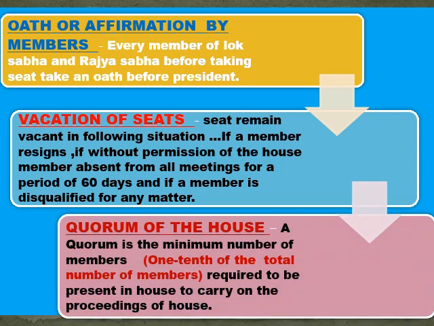Now what is the quorum of the house? That is a very important term, quorum of both the houses, Lok Sabha and Rajya Sabha. Quorum of the house is the minimum number of members required to be present in the house to carry forward the proceeding of the house. Now, the MPs of the Lok Sabha and Rajya Sabha are appointed from a particular place.